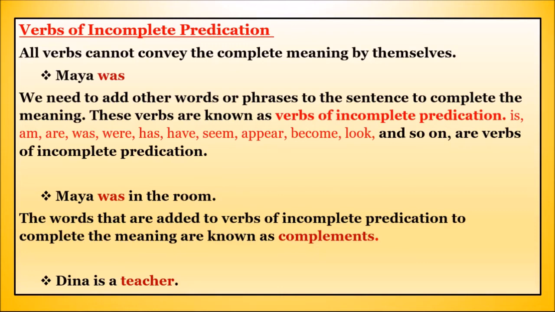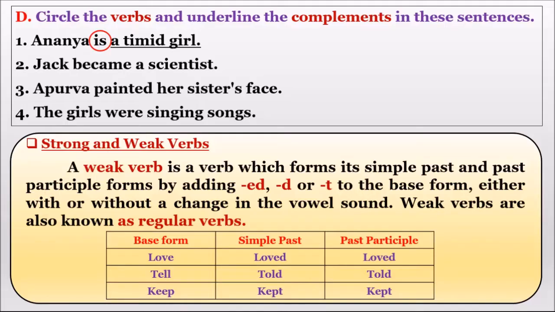If the complement refers to the object, it is an object complement. Sometimes the complement of the verb may be a noun, pronoun, adjective, gerund, infinitive, or a present participle. Okay, children, I think you have understood what is meant by a verb of incomplete predication.